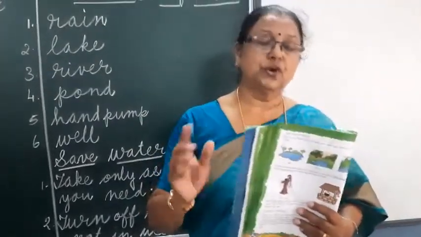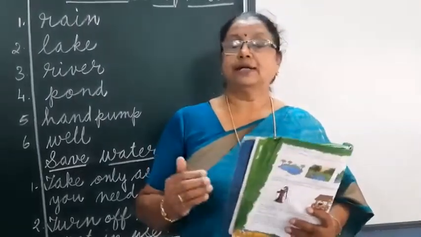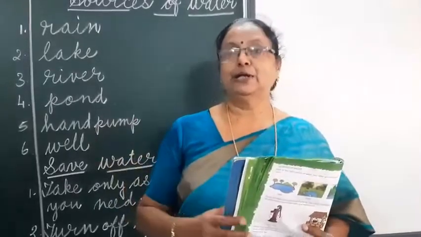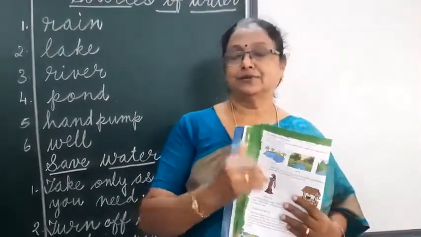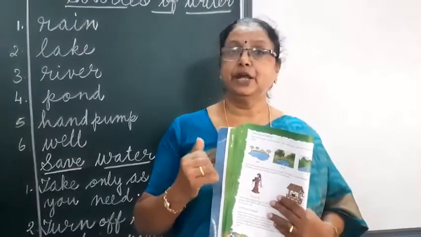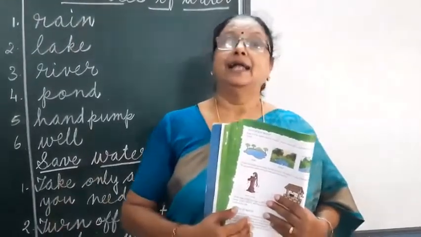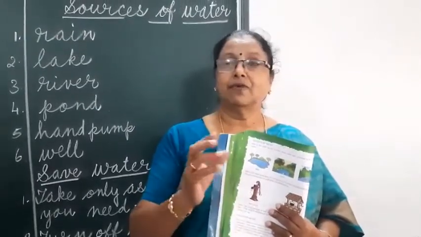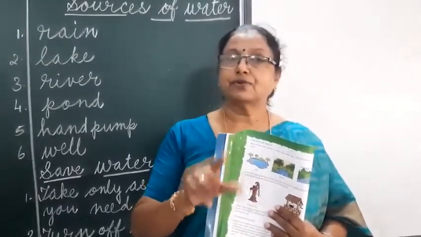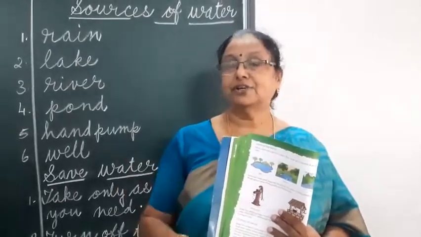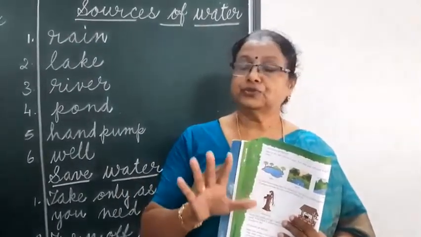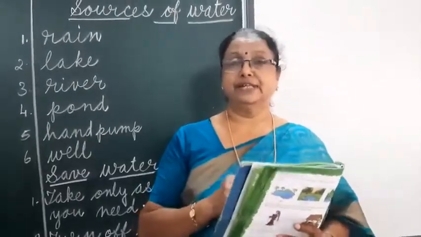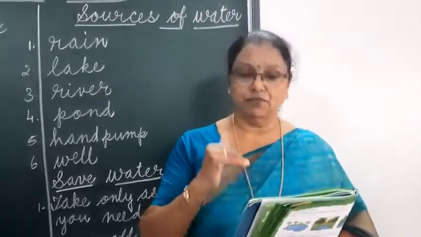Then reuse of water. Reuse water coming out from washing machines to flush the toilet. Like that, we can use the kitchen water. It means the water after washing fruits and vegetables, you get water, no? That water you can use for watering the plants. So these are some of the ways in which you can save water.